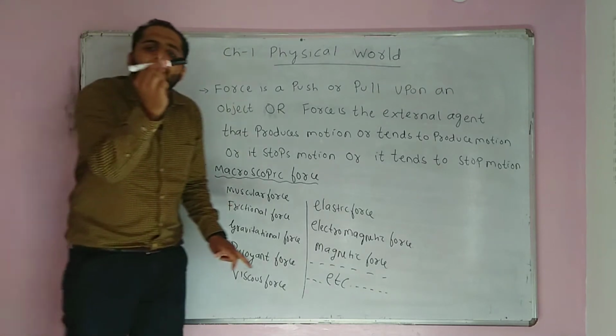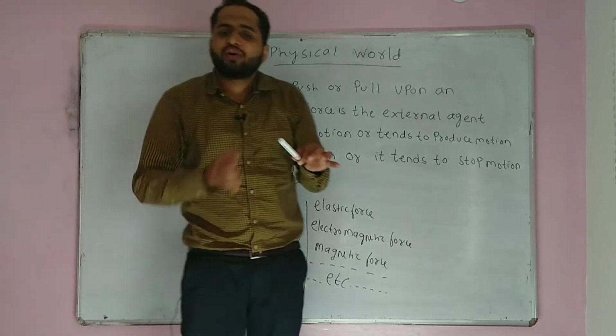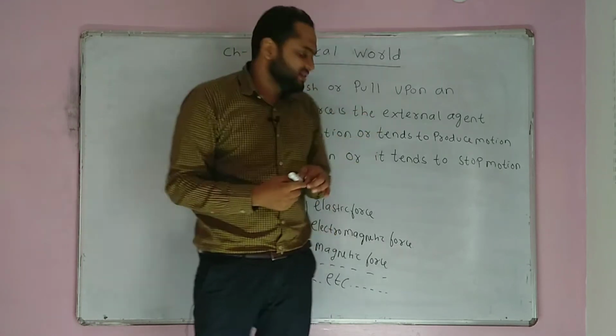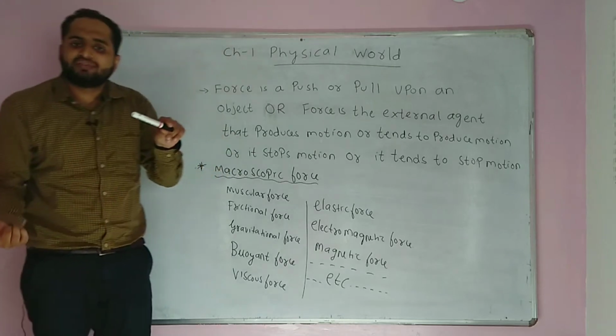If I drop a marker, it will go to the ground. Why? Because Earth is trying to pull the marker towards it, because the marker has mass and Earth also has mass.